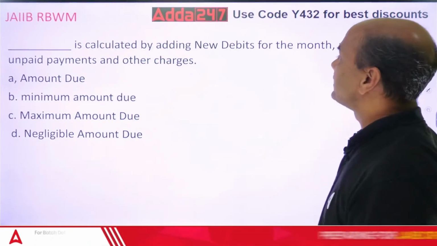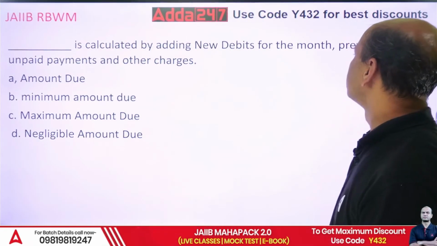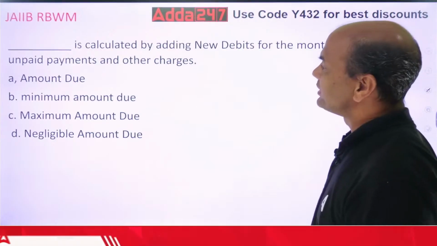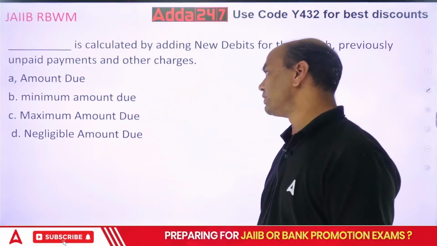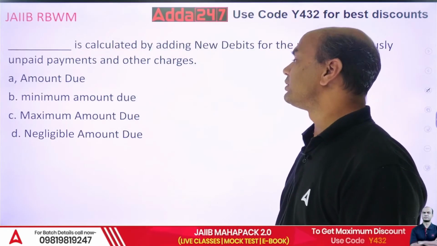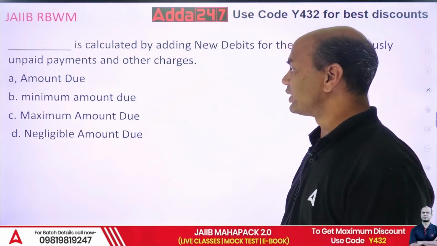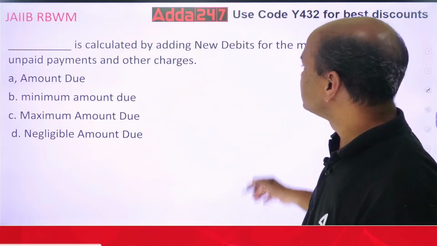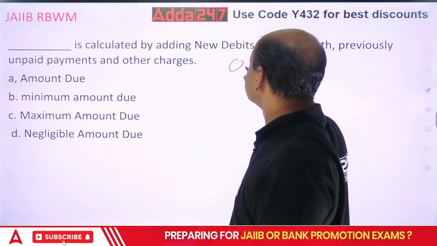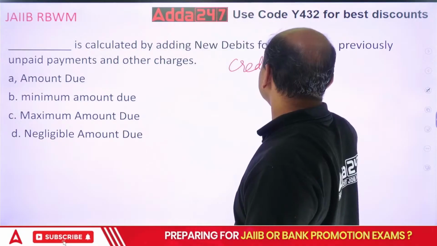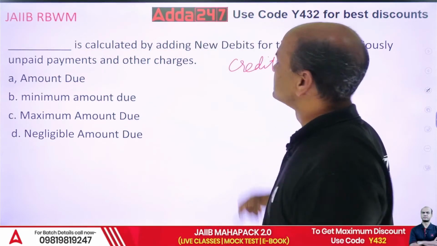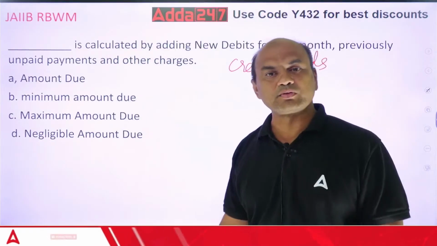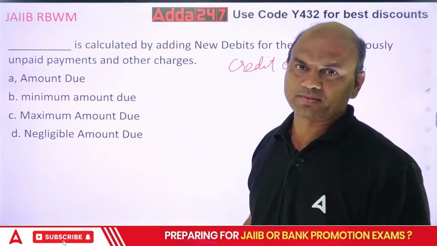Dues are calculated by adding new debits for the month, previously unpaid payments and other charges. Amount due, maximum amount due, minimum amount due, and negligible amount due. This is basically for credit cards. In credit cards, we always have this concept.